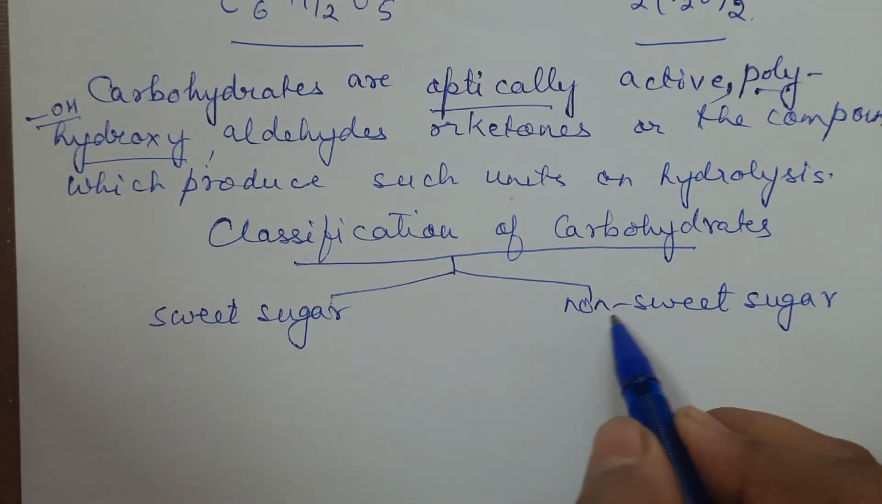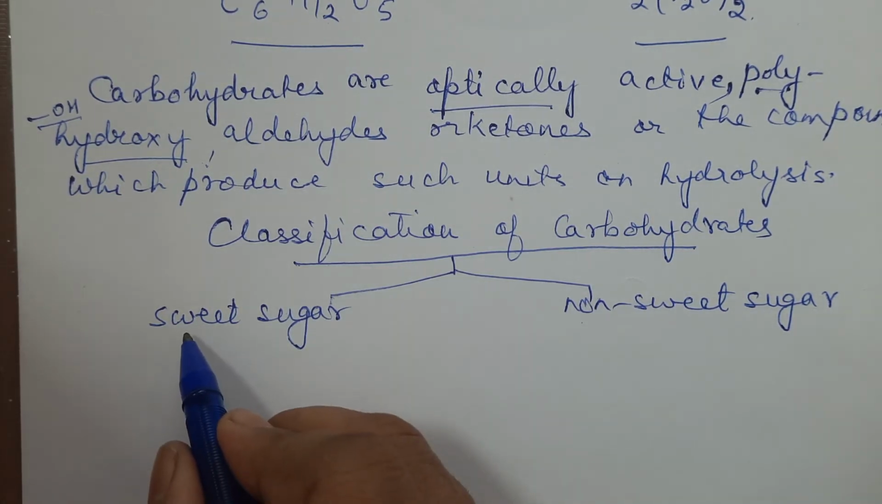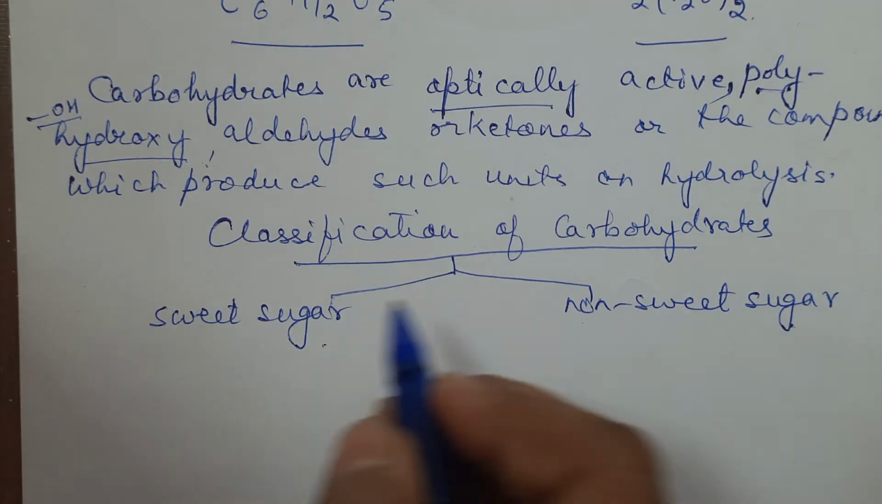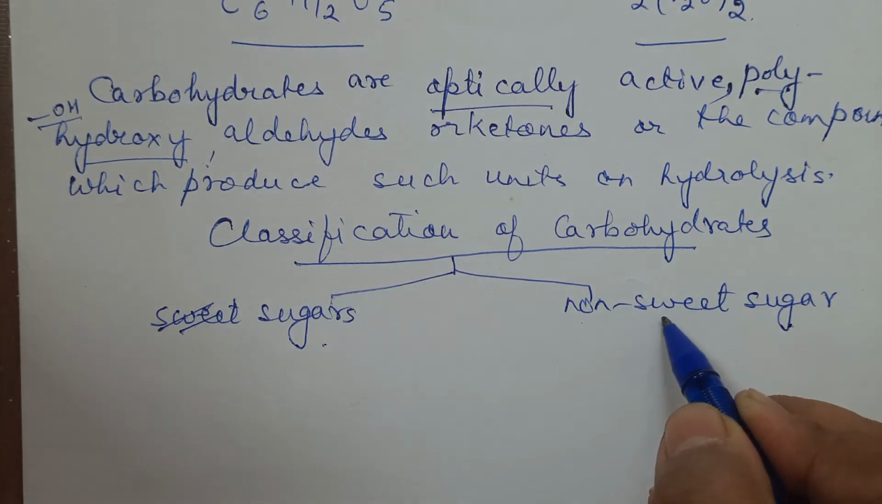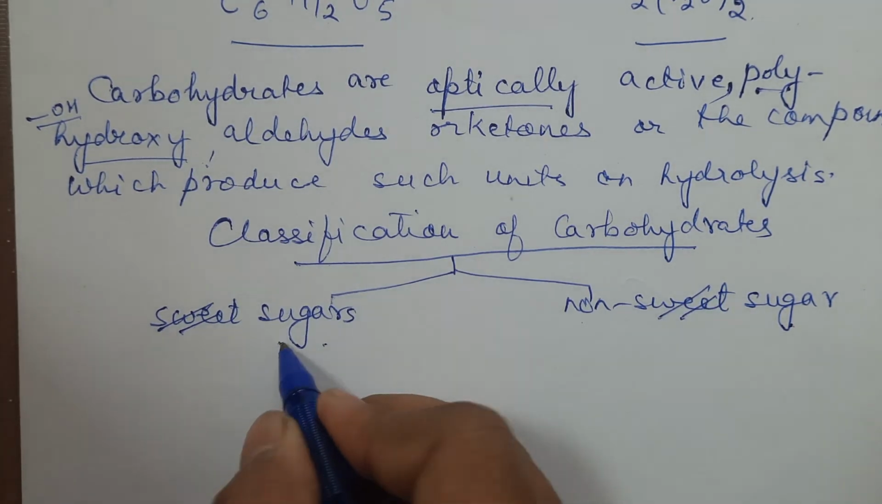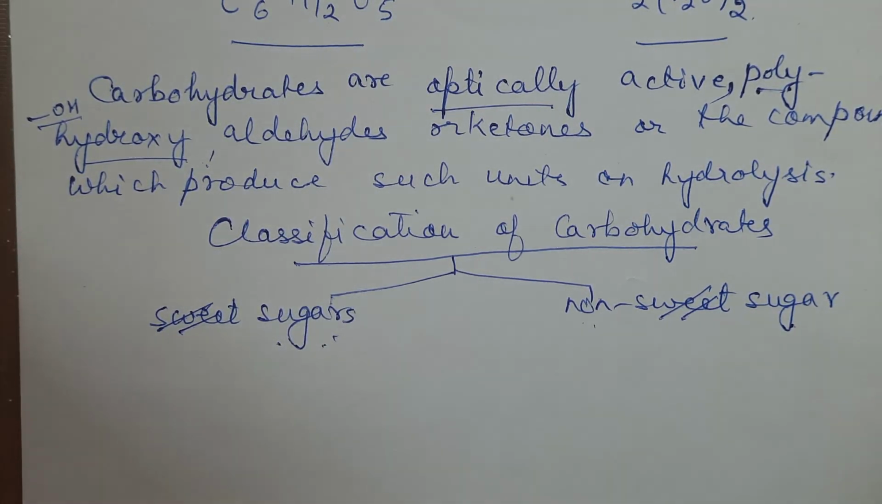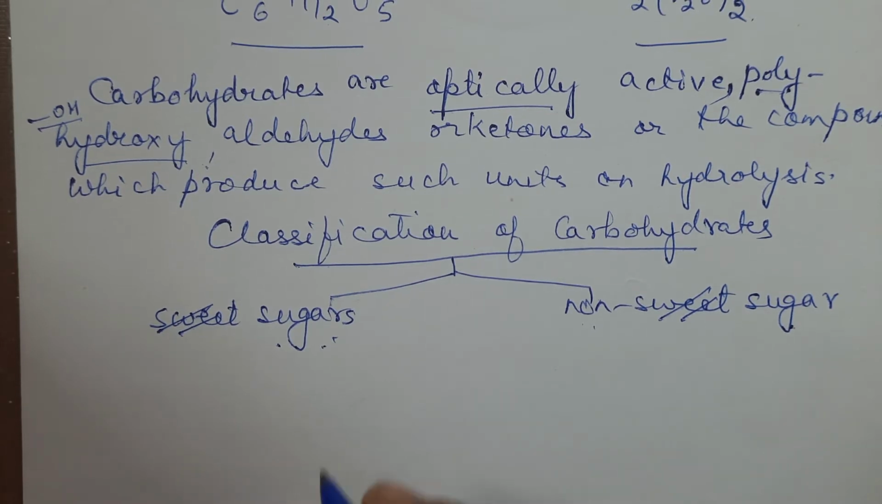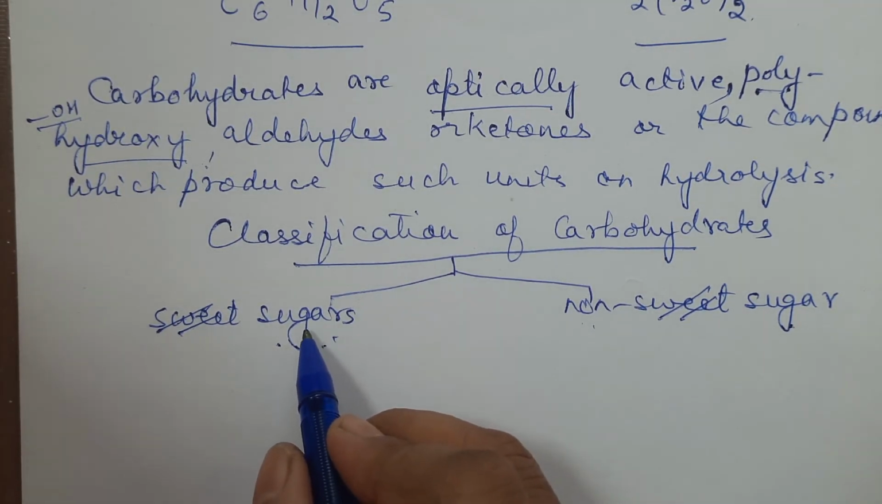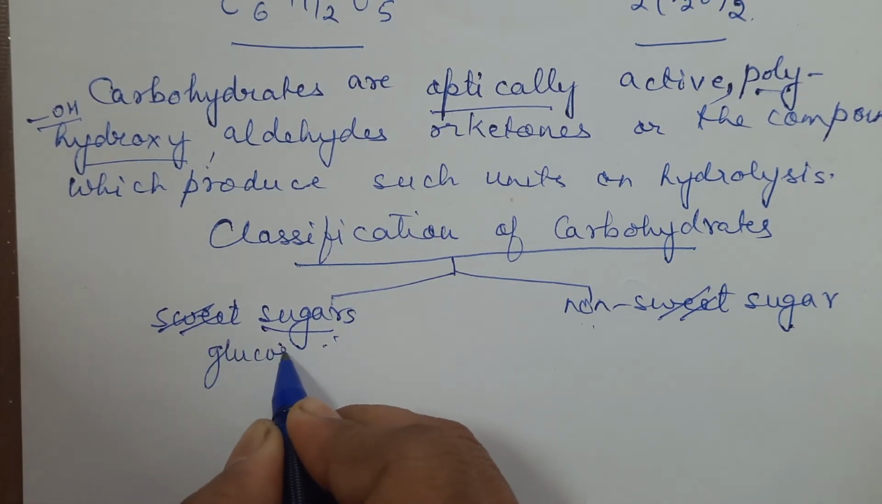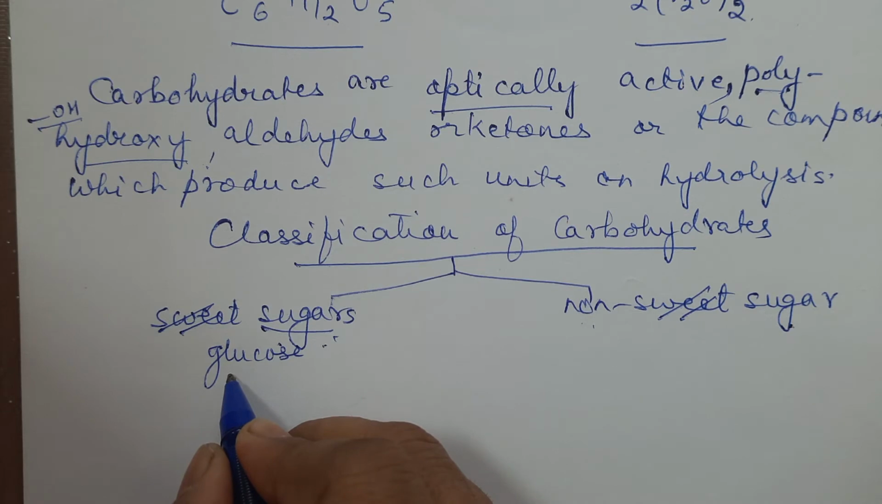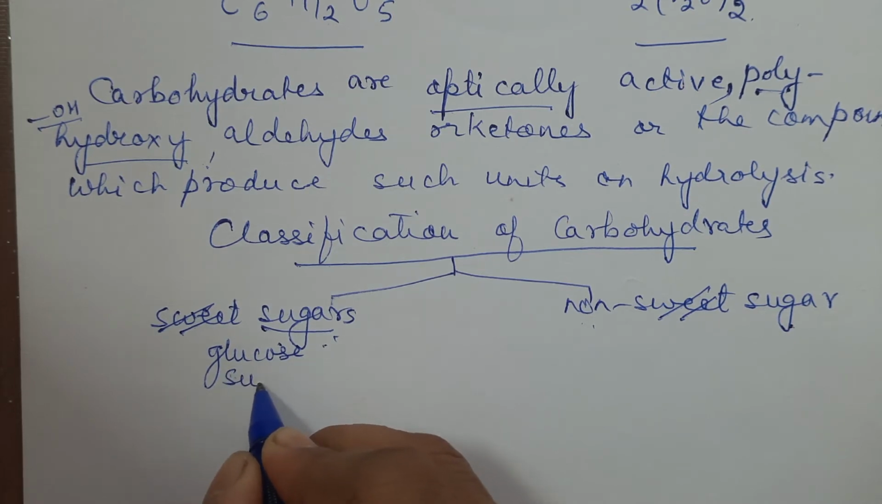Instead of writing sweet and non-sweet, we can simply call them sugars and non-sugars. Sugar means which is sweet, non-sugar means which is not sweet. Actually, sugar itself means it is sweet in taste. So the examples for this, children, we can have as glucose. You can have the normal sugar which we use at home, that is sucrose.